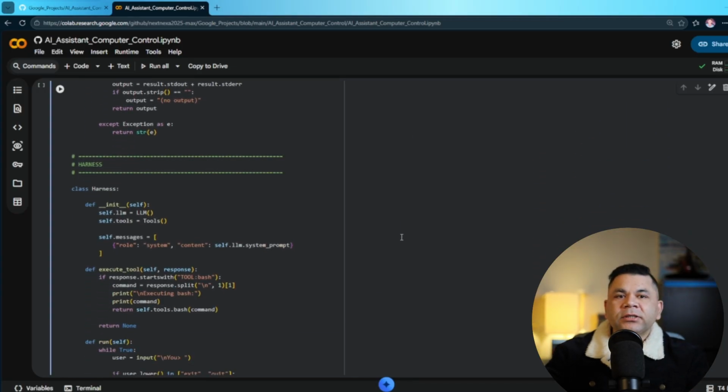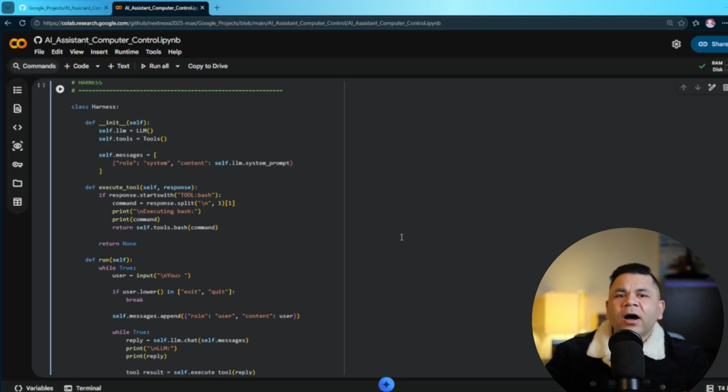Now we have reached the harness class. Think of the harness as the manager of our AI assistant. AI is the brain, tools are the hands, and the harness connects everything together. When we start the program, the harness creates the AI connection, the available tools, and the conversation history. It is responsible for controlling the entire process.